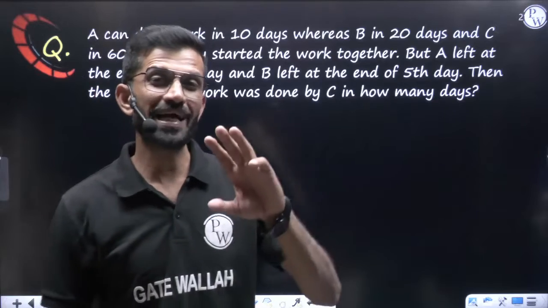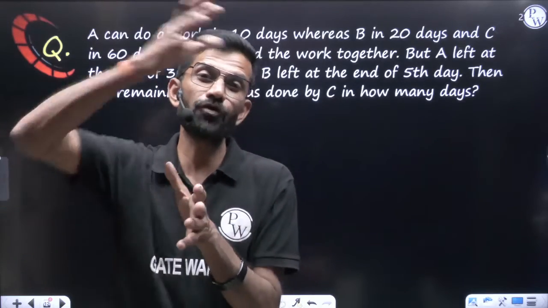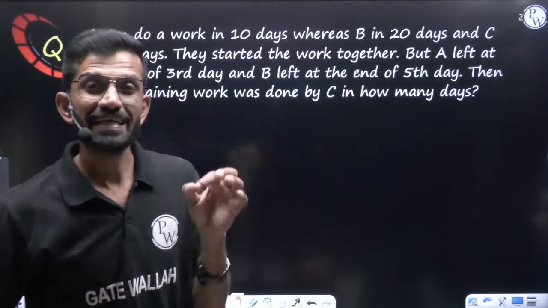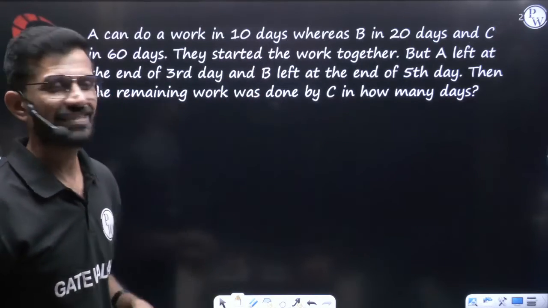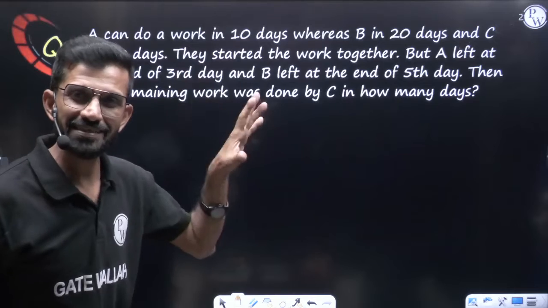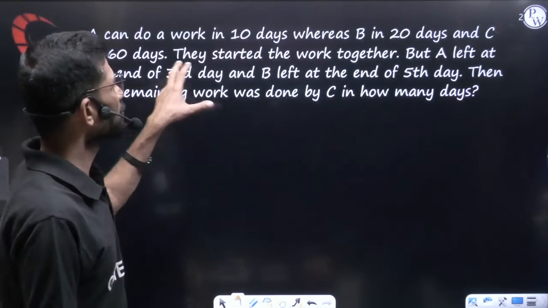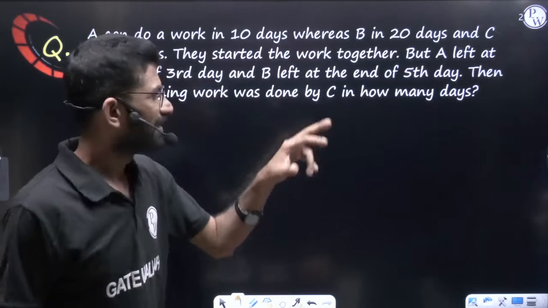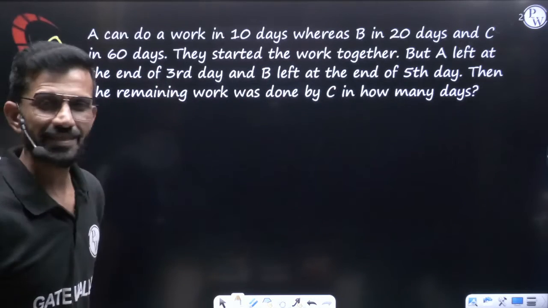Don't get confused. I am not saying that A left 3 days before the work got completed. I am saying A left at the end of third day. It means A left after 3 days. Wording is changed, meaning is the same. So A left at the end of third day and B left at the end of 5th day. Then the remaining work was done by C in how many days?